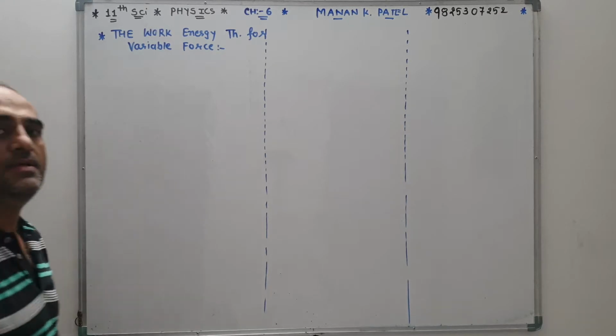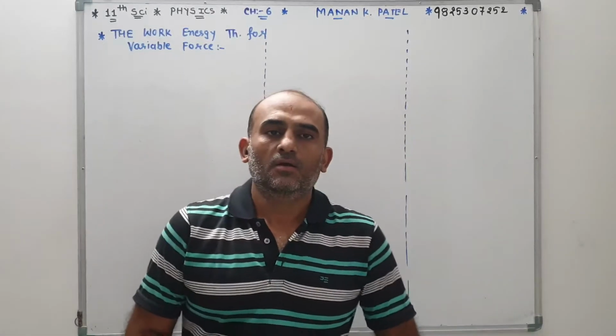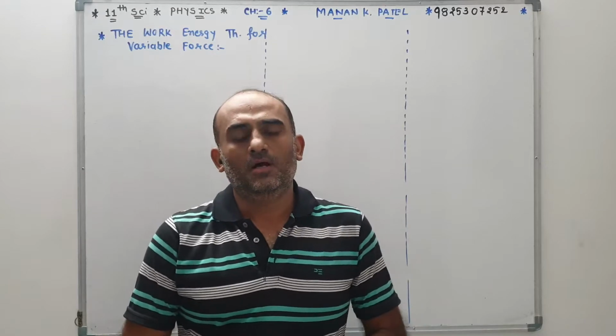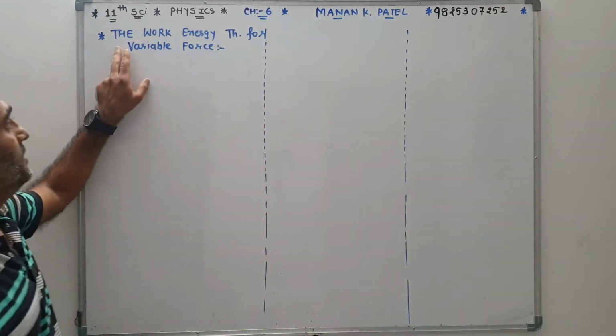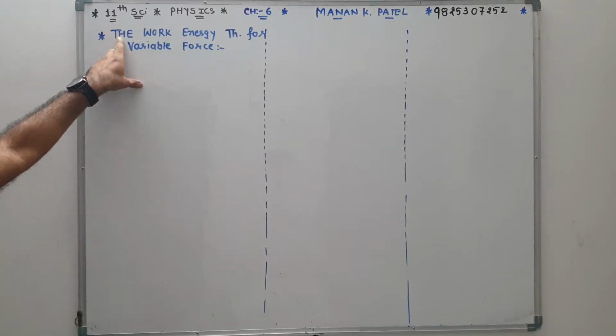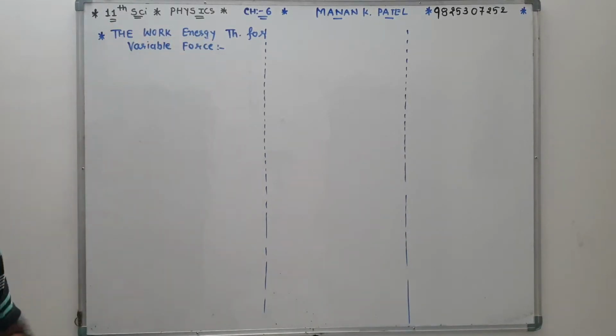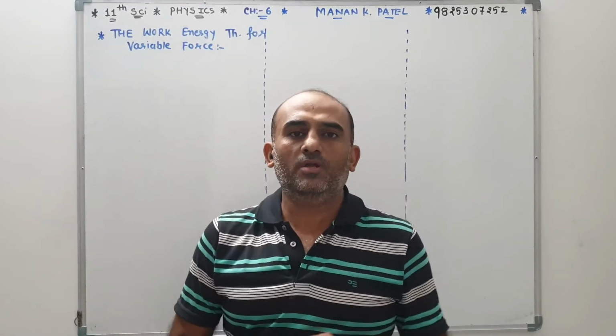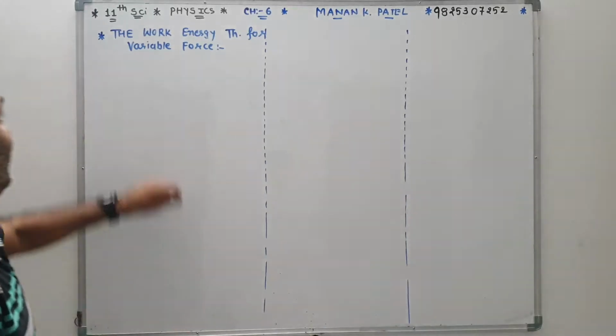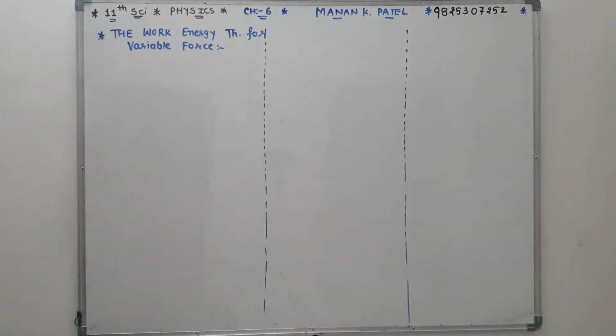Today we will discuss the next topic after variable force work. The next topic is the work energy theorem, that is, W equal to delta K. For the work energy theorem under variable conditions, you know the relation between work and kinetic energy, but let us start with the first thing,